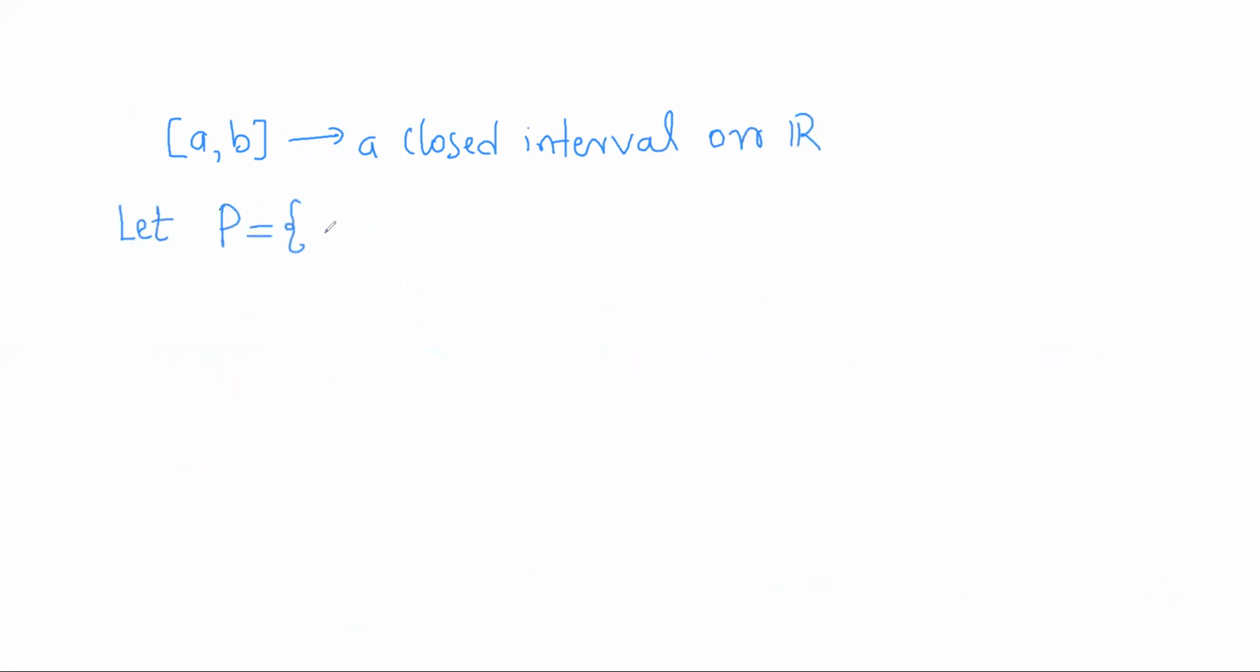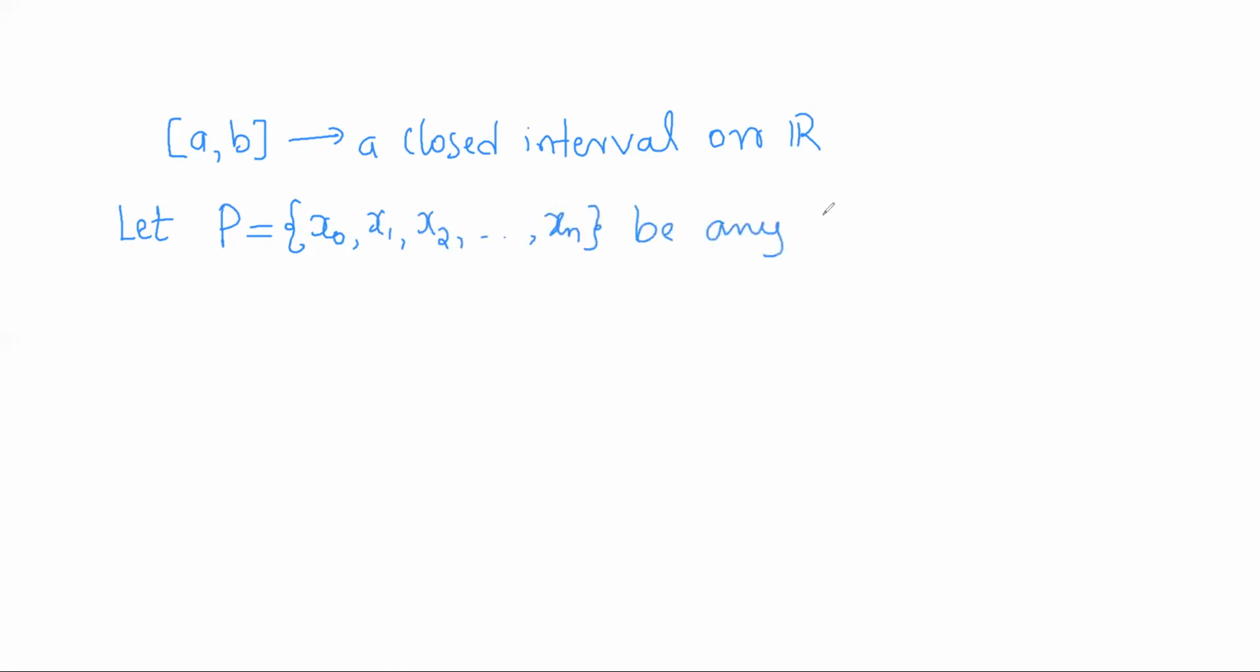Next we shall note some points about the partition. I'll start with the closed interval a comma b, a closed interval on the real line R. For this closed interval, I'll consider a partition. Let P be any partition. What will be a partition of the closed interval a comma b? It is nothing but any finite set of real numbers from a to b, say x0, x1, x2, and so on, xn.